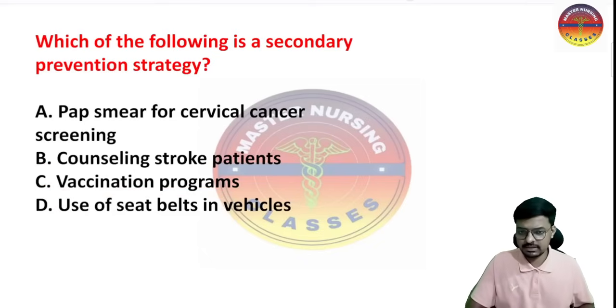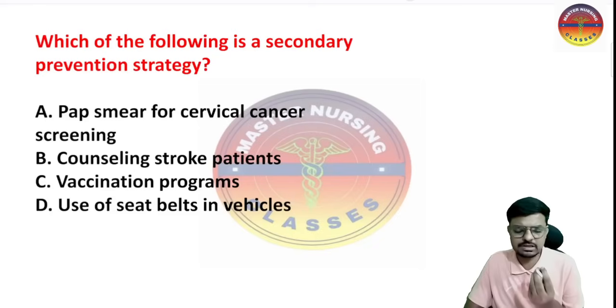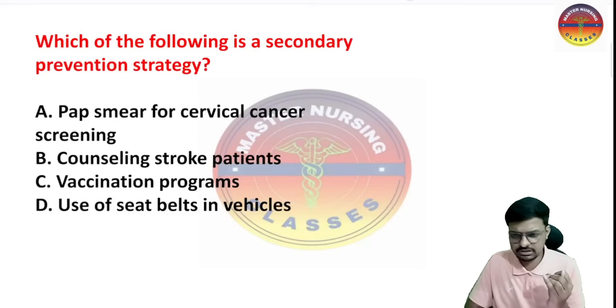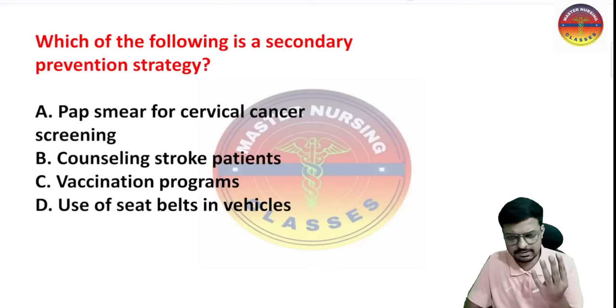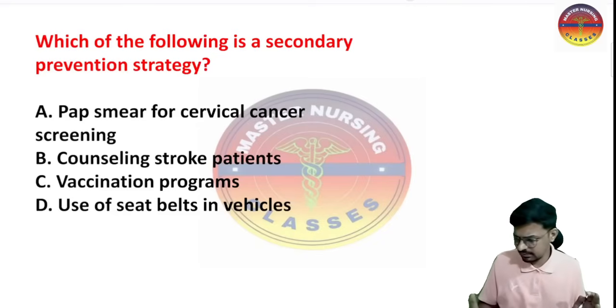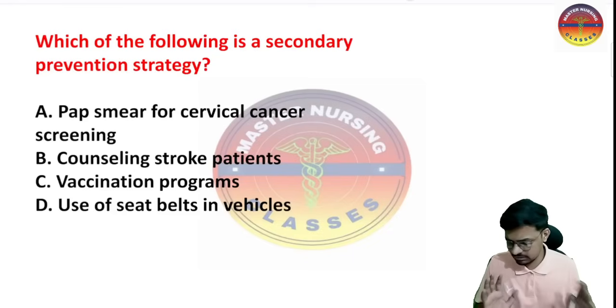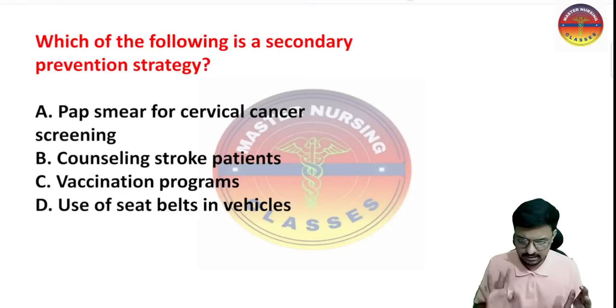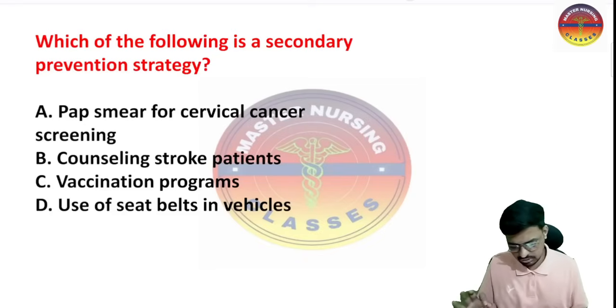Which of the following is the secondary prevention strategy? So we have the levels of prevention. The primordial level is the first, after that primary, after that secondary and tertiary. So in total there are 4 levels of prevention. We also have an advanced level, but that is still not considered. So this much you have already read, that is better. Primordial, primary, secondary, and tertiary. Which of the following is the secondary prevention strategy is the question.